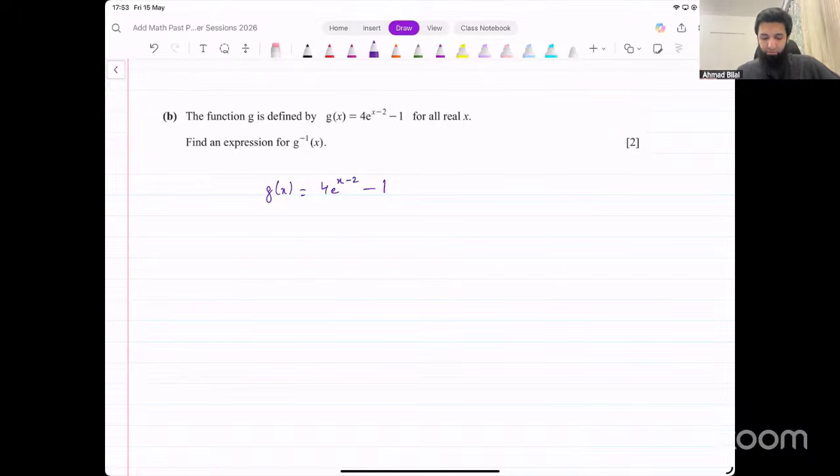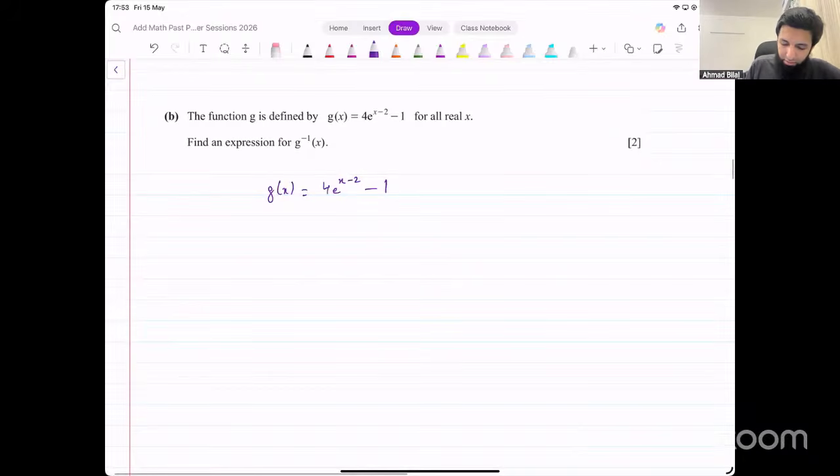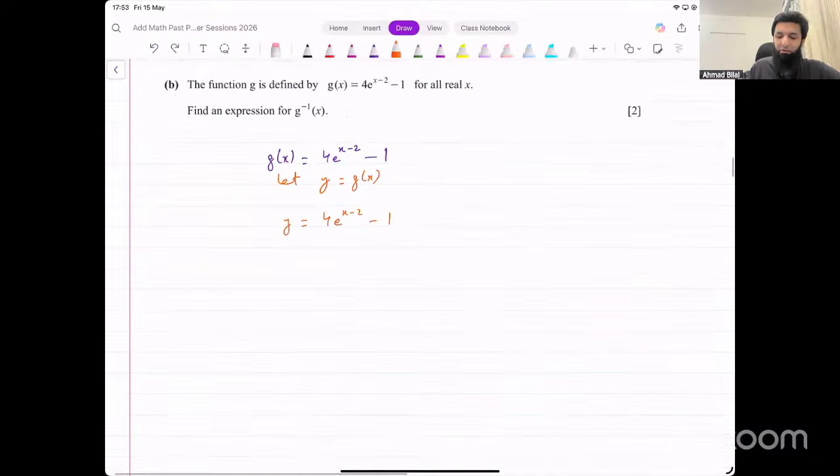How do you find the inverse of this? Apply the standard process. You say let y equal this thing. Let's say y equals g of x. Now the function becomes y equals 4e raised to the power x minus 2, minus 1. Now we need to make x the subject. Now how do we do that? Let's bring 1 to the other side. So it will become 4e raised to the power x minus 2 equals y plus 1.